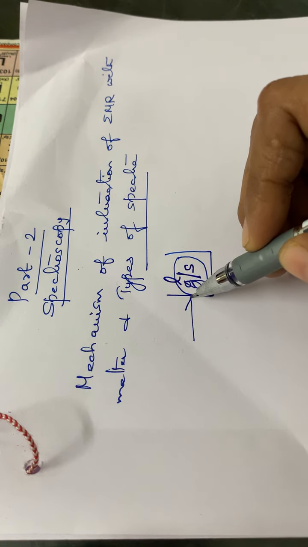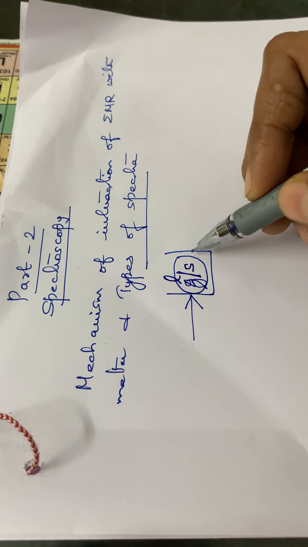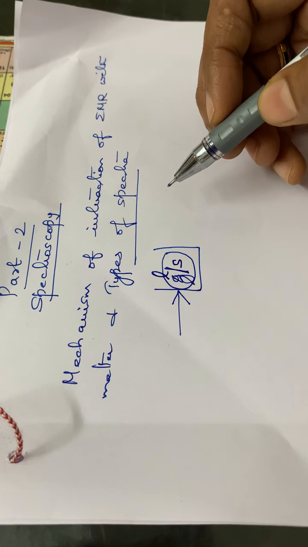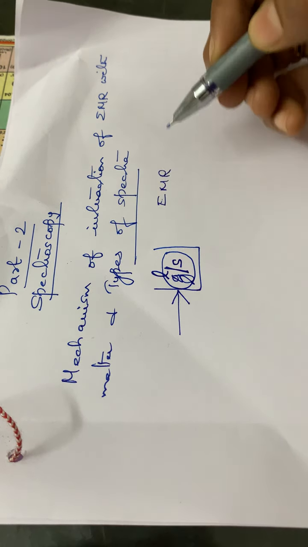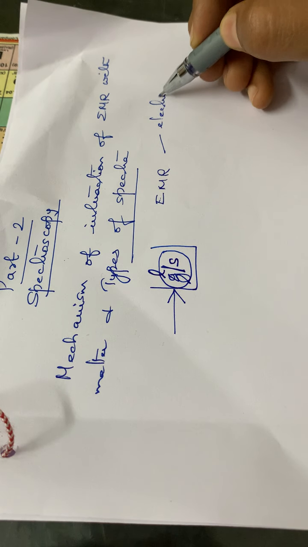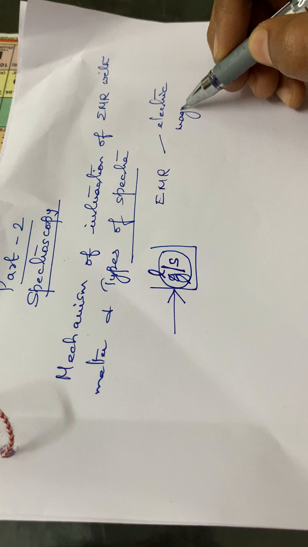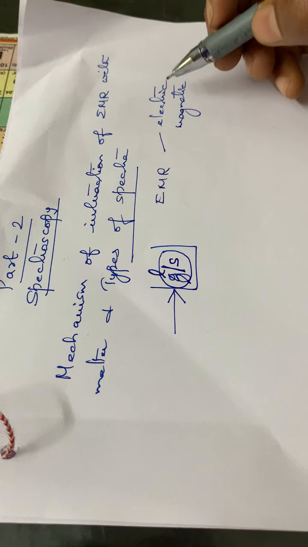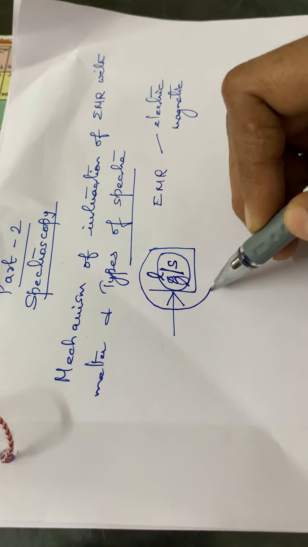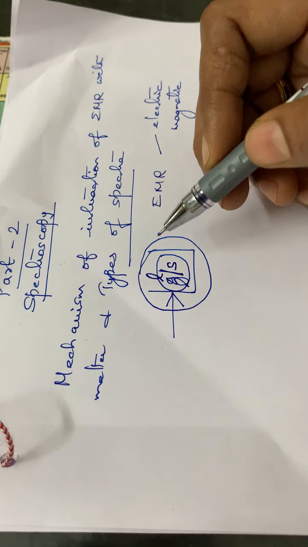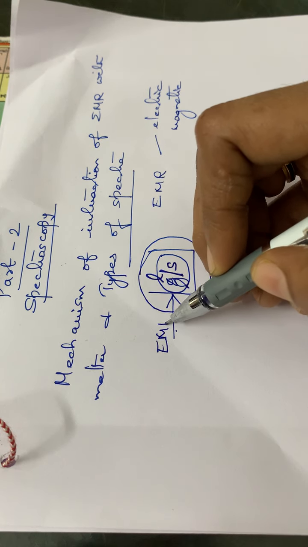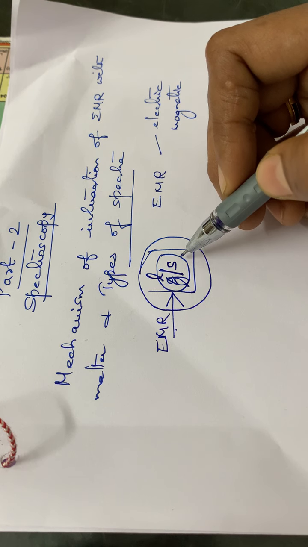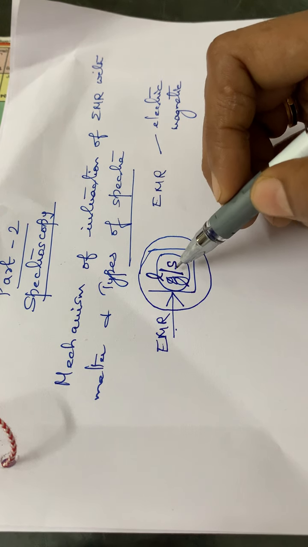When this electromagnetic radiation is passed through a substance, remember that it is associated with both electric and magnetic fields. As it passes through the substance, the radiation will be interacting with the particular molecules or atoms present.